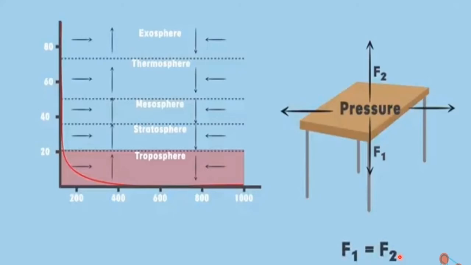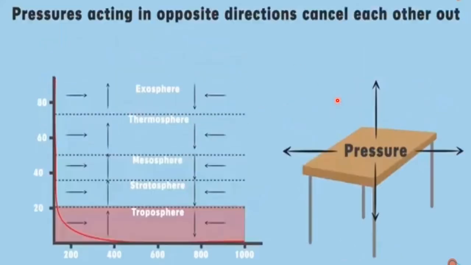As I've said, the pressure is not only acting in the directions of F1 and F2 but also acting on the surface in all the directions. Therefore, pressure acting in the opposite directions cancels each other out. So what will be the net effect of the pressure of air on the table? It will be 0. Let's look into another interesting example, children, which you can also try at home.